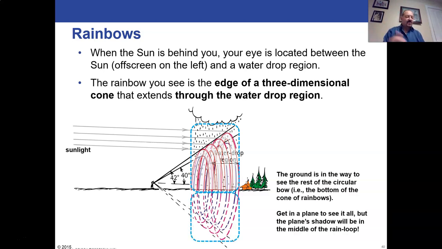The bottom one you don't see because it's under the ground, but people have been in airplanes, and you've probably seen these YouTube videos or TikTok videos where somebody's flying in a plane and they see the whole rainbow is actually a giant circle. It's actually an entire cone, but you're looking from the center of the cone, so you think you see what looks like a circle, but it's actually a circle that's getting bigger and bigger as it goes away from you, and you see it as a circle, but it's really a giant cone that has a certain thickness to it. You just can't see that thickness from your standpoint.